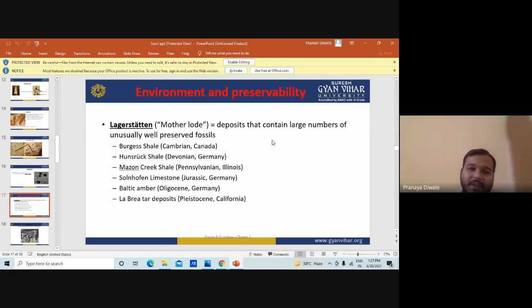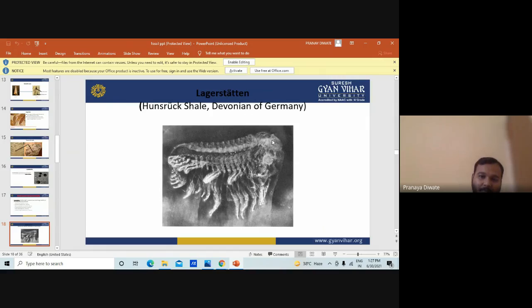Then you have environment and preservability. What is the environmental preservability? A deposit that contains a large number of unusually well preserved fossils is known as a Lagerstätte. So all of these are the preservability.